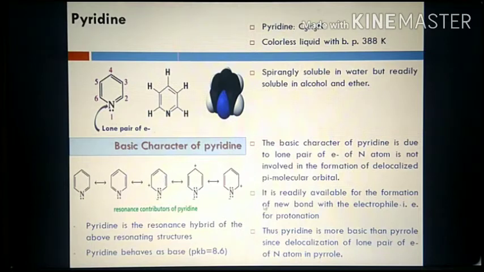So that's why the lone pair of electrons on nitrogen is readily available for formation of a new bond with an electrophile, that is, for protonation. That means the proton can easily be abstracted by the nitrogen, and therefore it acts as a stronger base than pyrrole, because in pyrrole the lone pair of electrons on nitrogen is involved in formation of the pi bond, and therefore it is not readily available for protonation. Thus pyridine is more basic than pyrrole, since the lone pair of electrons on nitrogen in pyridine is not delocalized, isn't it?